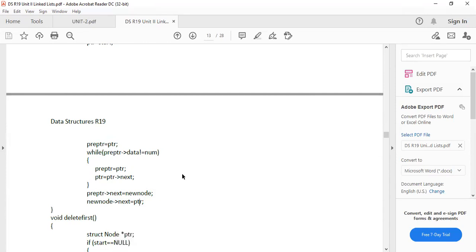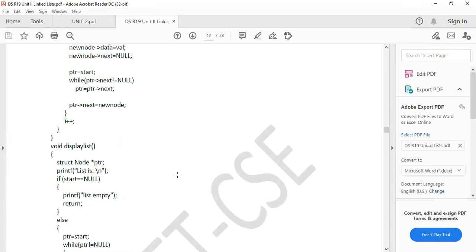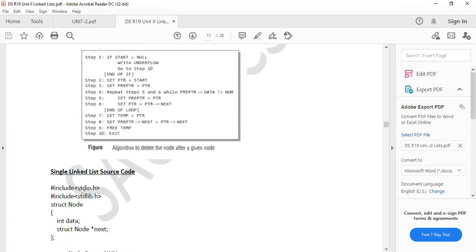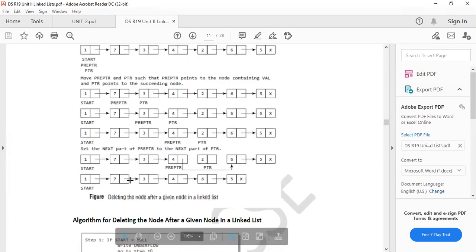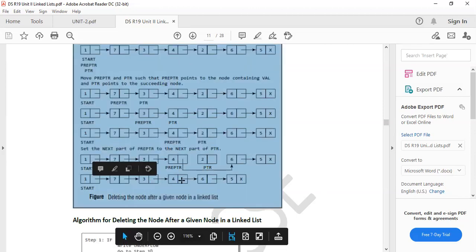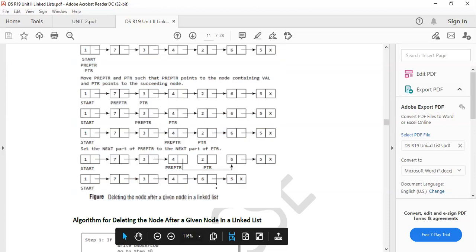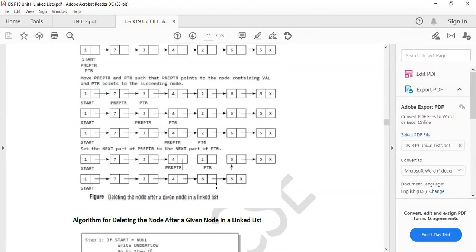Between two nodes. For example, if I am having four nodes, see here. Let us consider this list: 3, 4, 6, 5. For example, 3 and 4, or 4 and 6, or 6 and 5. At any position I want to add any more.